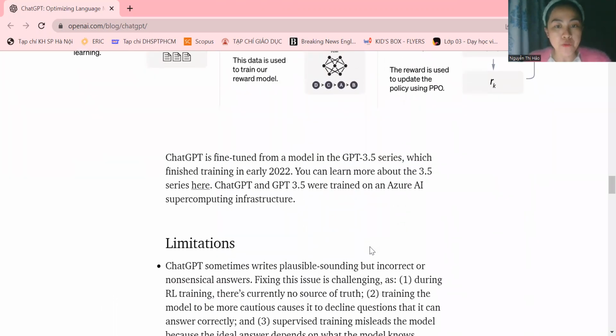ChatGPT is fine-tuned from a model in the GPT 3.5 series, which finished training in early 2022. You can learn more about the 3.5 series here. ChatGPT and GPT 3.5 were trained on an Azure AI supercomputing infrastructure.